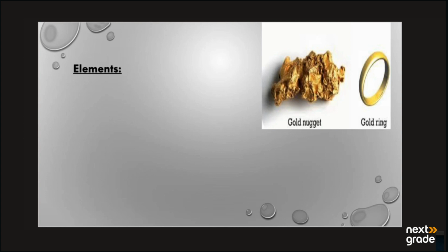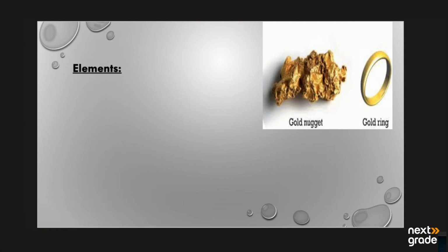If we have a look at the elements, basically elements are substances in pure form. These substances are made up of the same type of atoms, and when they have the same type of atoms, it means they have the same atomic number.